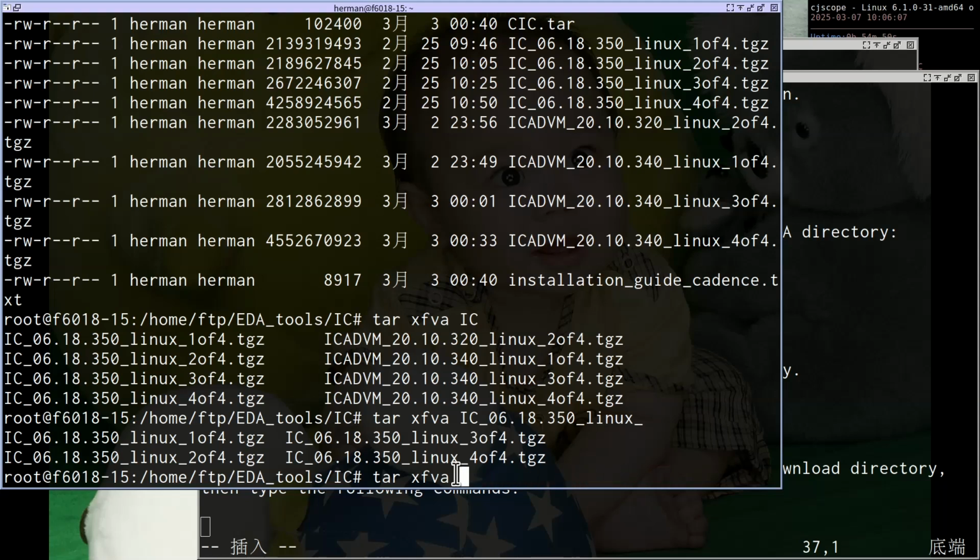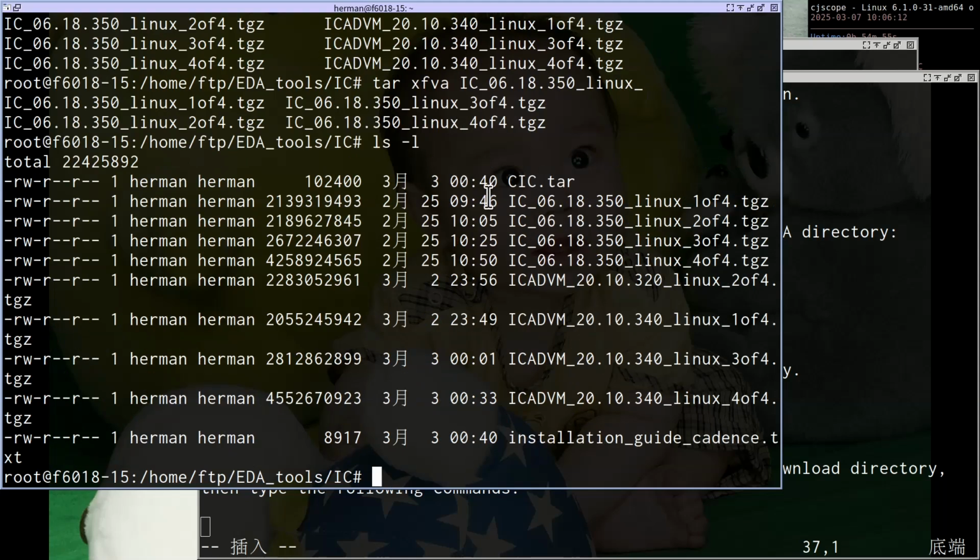The file names here are very long, and they contain capital and normal case letters, which is very difficult to type. So we can use tab to auto complete the file name.